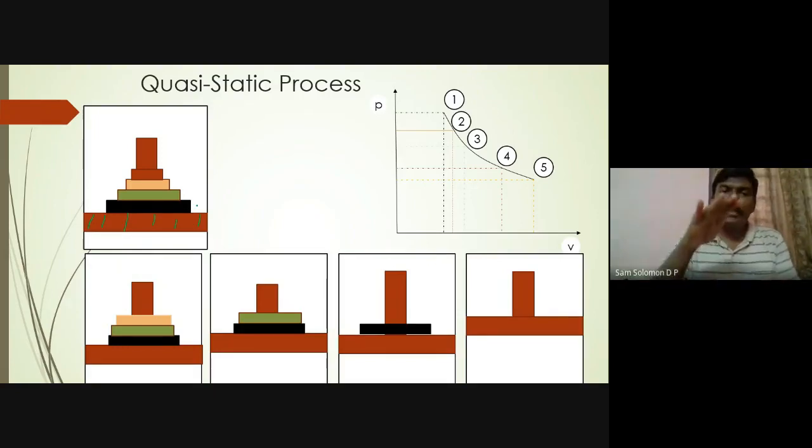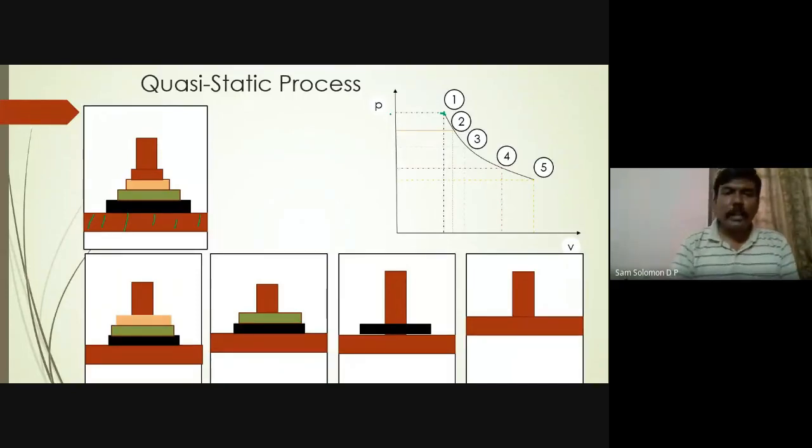I have pushed the piston in the downward direction, so the gas trapped inside the cylinder under the piston is in a compressed state. That is the initial state. The volume is less and the pressure is more, so it is in a compressed state.